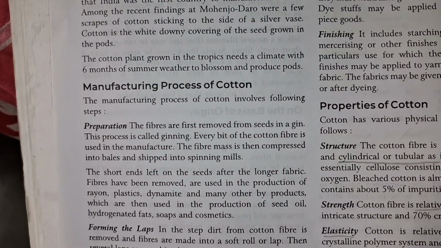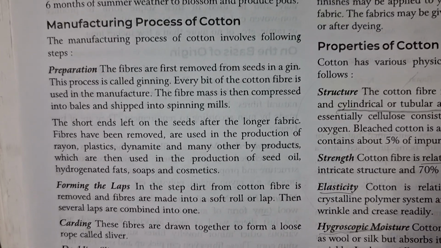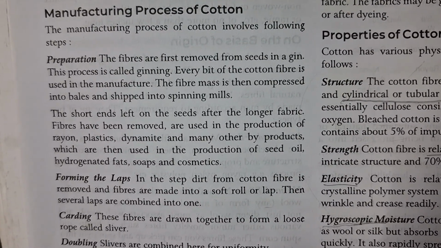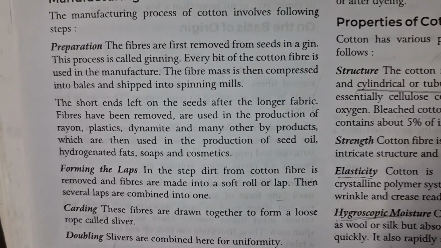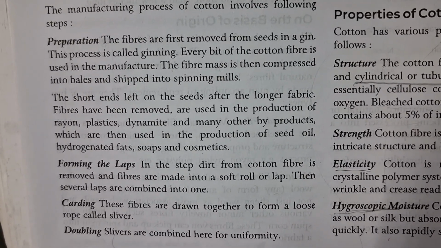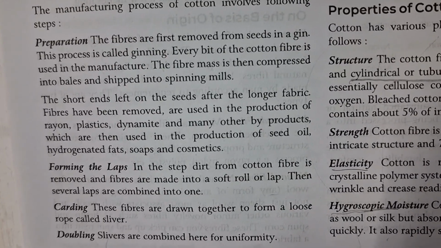The important thing is the manufacture of cotton fiber. So first is preparation and forming of the laps. So this is the cultivation process, and after that this is carding. Carding is mainly done to strengthen the fibers. And next is doubling. Doubling means combining the fibers again.